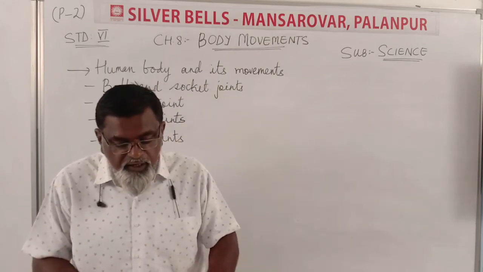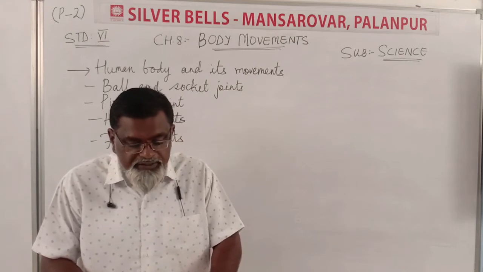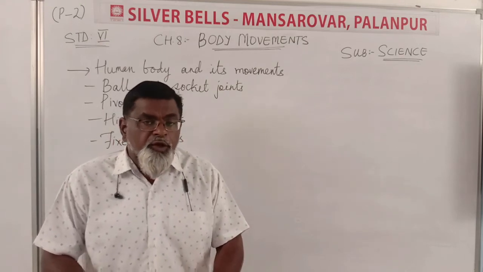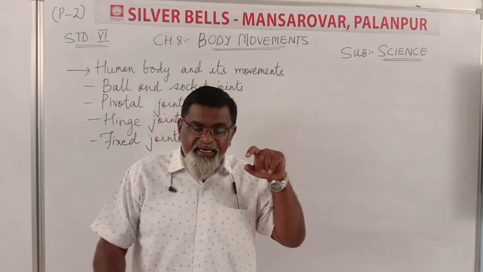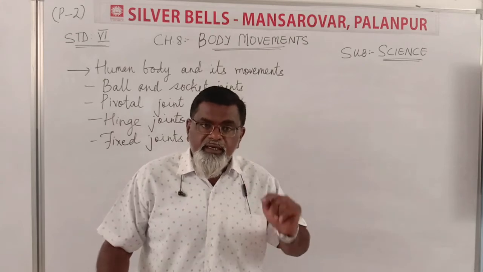Did you notice that we are able to bend or rotate our body in places where two parts of our body seem to join together? So for any movement, there needs to be a joint. With the help of a joint, the movement occurs.